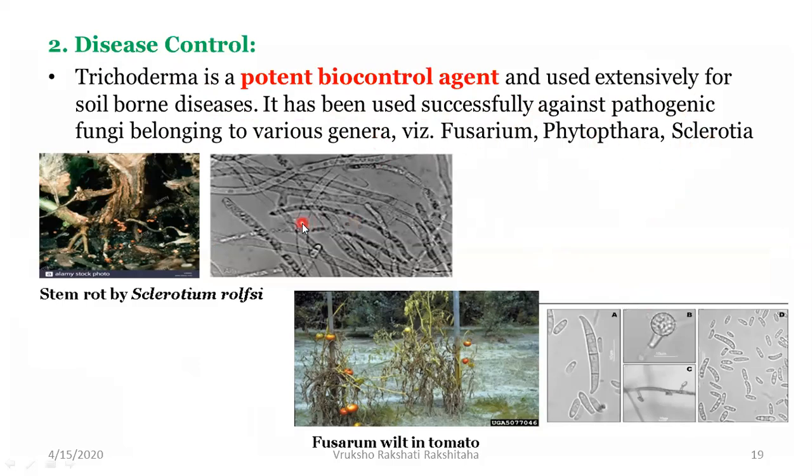I want to show you some pics of a few fungi which cause diseases to the plants. So this is Sclerotium rolfsii, and it causes stem rot. So you can see the symptoms over here. And you can see this is Fusarium, and these are the tomato plants which have been attacked by Fusarium, causing the Fusarium wilt disease in tomato.